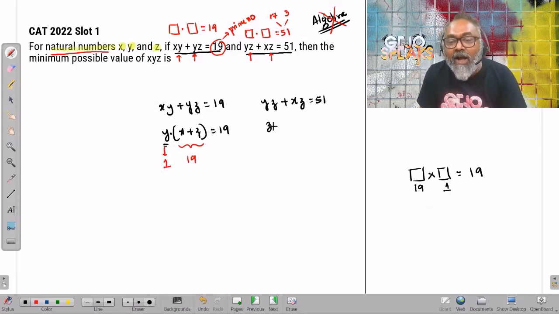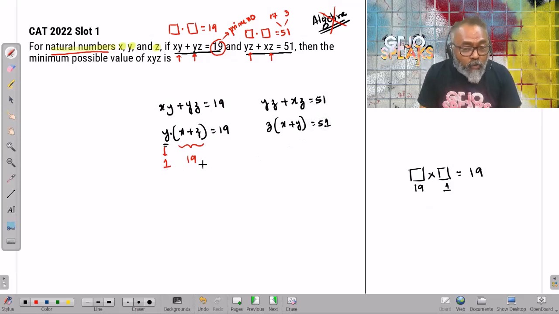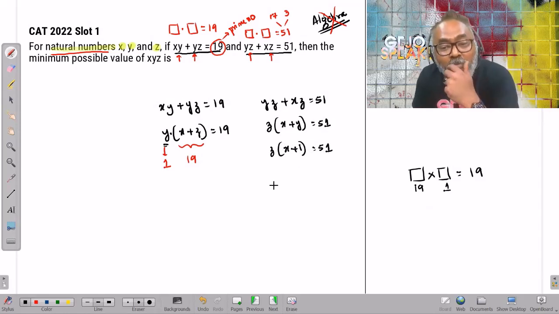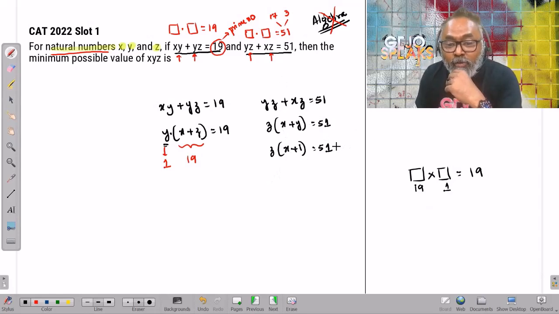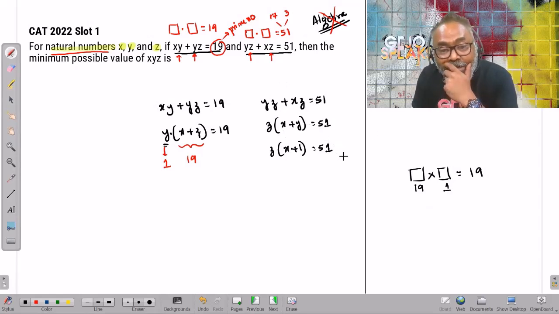If I take z out, x plus y equals 51. Now we already know that y is equal to 1. So I can say that z times (x plus 1) equals 51. How can I break this? I can break this by saying that it has to be, let's say, 17 times 3.